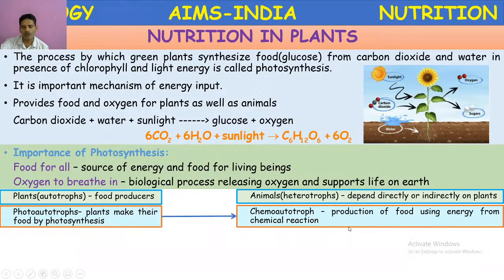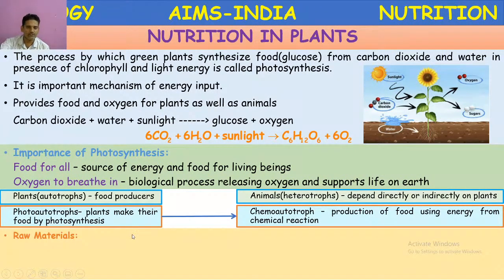Chemoautotrophs. These chemoautotrophs are also autotrophs only. Production of food in these organisms takes place by using energy from chemical reactions. Example, sulfur bacteria.